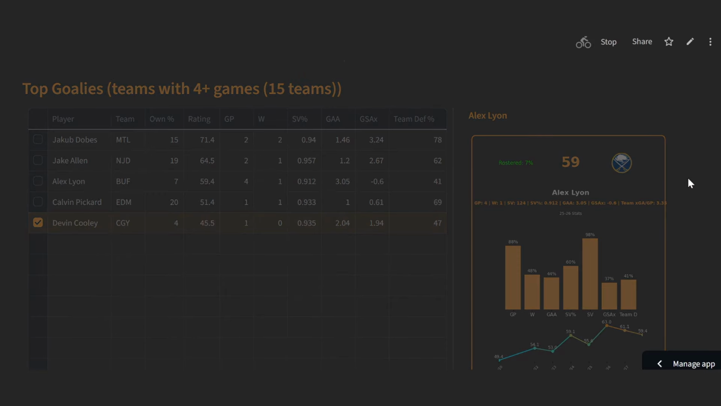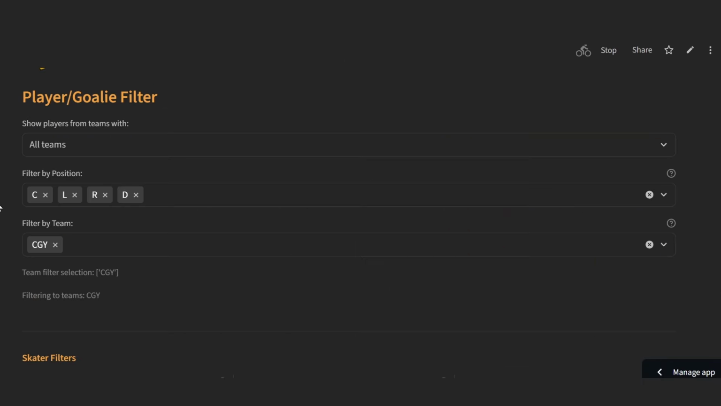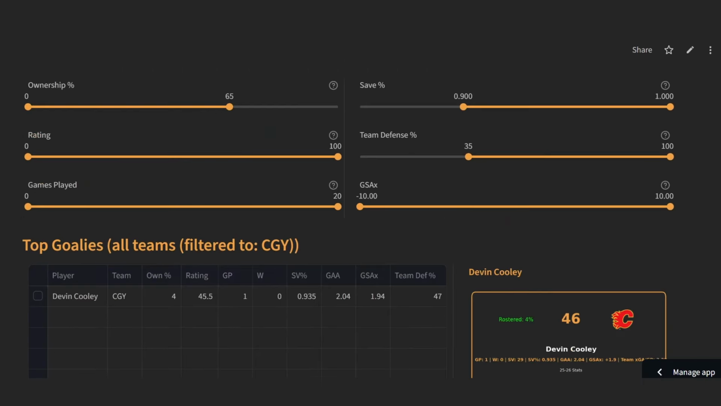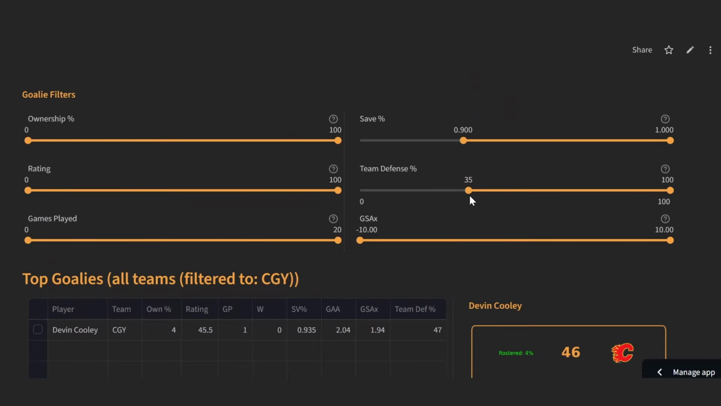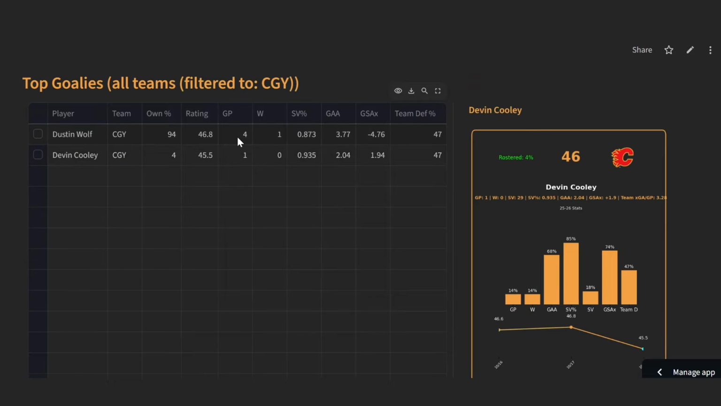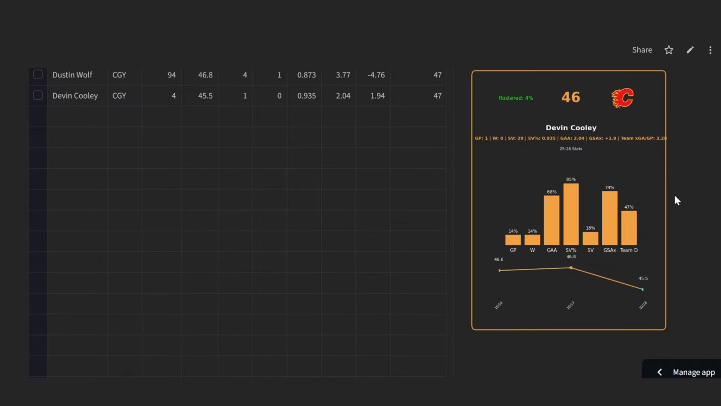And if we take a look at the Calgary Flames goaltending, so I've come up here, I've filtered to all teams and then filtered to just Calgary, and we can take a look at their goaltending by comparison. I'll undo these filters. Dustin Wolf has been struggling. So 1 win in 4 starts, .873 save percentage, well below expected, 4.76 below expected. Goals against is really high. So of the two, I mean, obviously it's a small sample size with Cooley, but he looked pretty good in that win, or in that game, I should say.